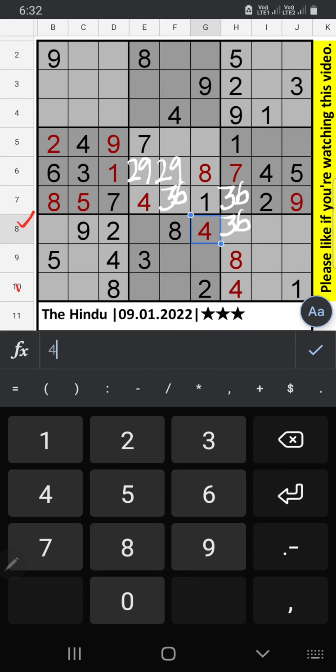In the 8th row and 10th row we have 2, so 2 can't come in these cells. In column I also we have 2, so 2 can't come in this cell. Then 2 is confirmed here. In the 9th row and column J we have the pair numbers 3 and 5, so 3 and 5 can't come in these cells. 3 and 5 will come in any one of the cells. We will confirm later.